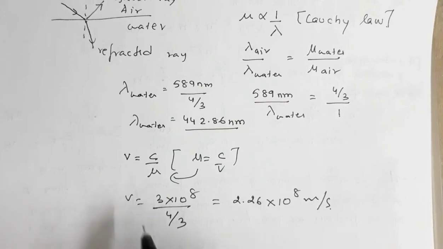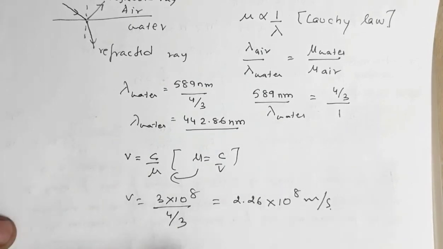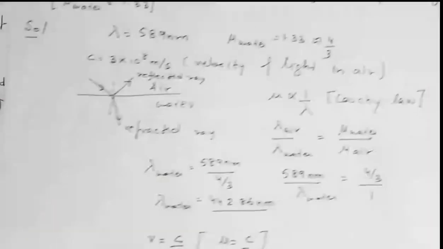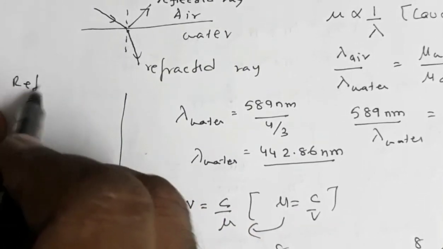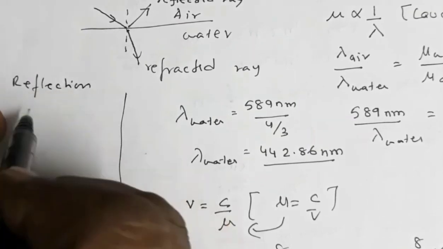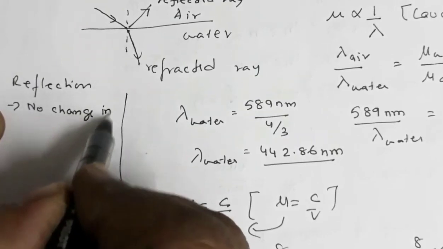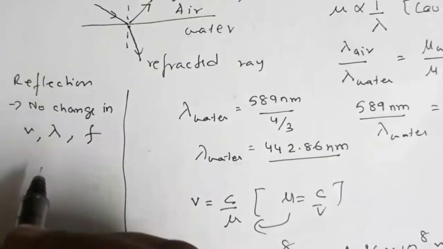Okay, so wavelength and velocity will change. Frequency will not change, frequency will remain same in air as well as in water. There is no change in frequency, but there will be change in wavelength and change in velocity of light. Okay, so in this question the main concept is, in reflection no change in velocity, wavelength and frequency.